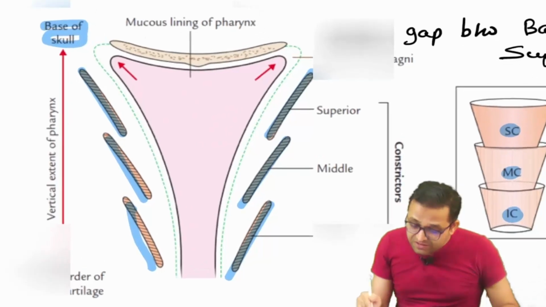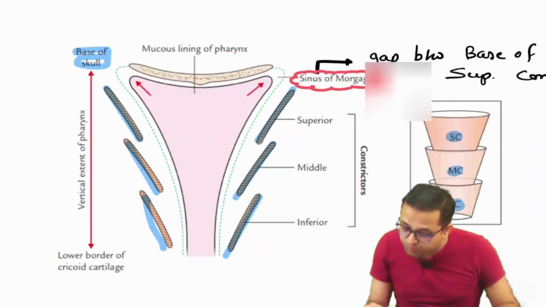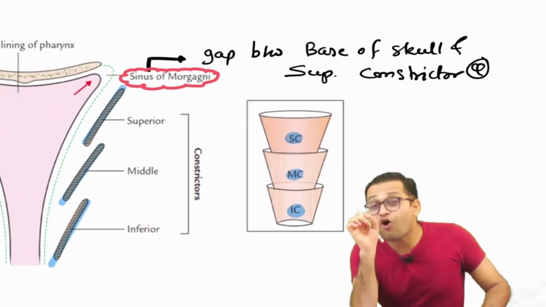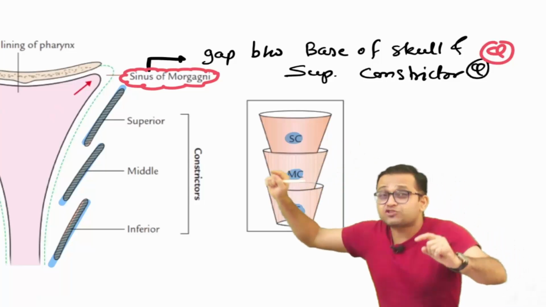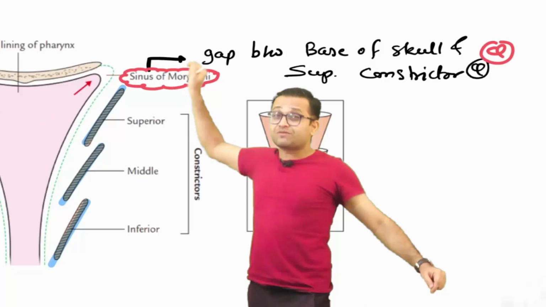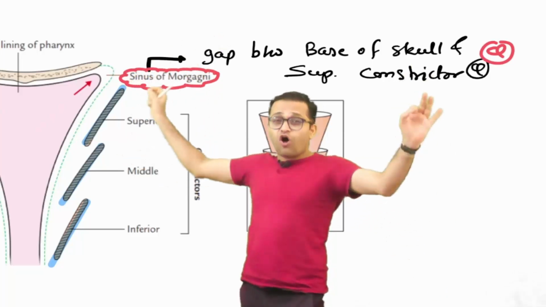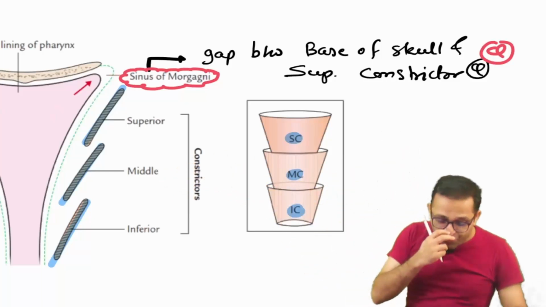Now look here. The space in between the base of the skull and the superior constrictor is known as the sinus of Morgagni. MCQ, very important question. What is the sinus of Morgagni? The space between the base of the skull and the superior constrictor muscle is known as the sinus of Morgagni. Don't forget, it is very important.